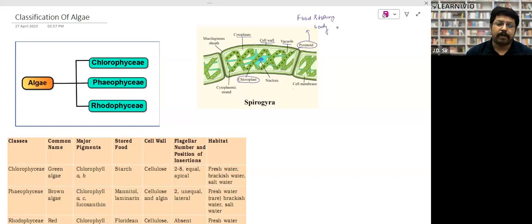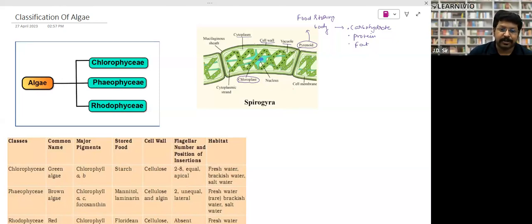What can be food? Food can be anything, right? That can be carbohydrate, that can be protein, that can be fat, right? So anything can be the food storage. So food is stored in pyrenoids, and pyrenoids remain stuck or sunken within the chloroplast. This is the peculiarity of the algae that you have to remember, right?